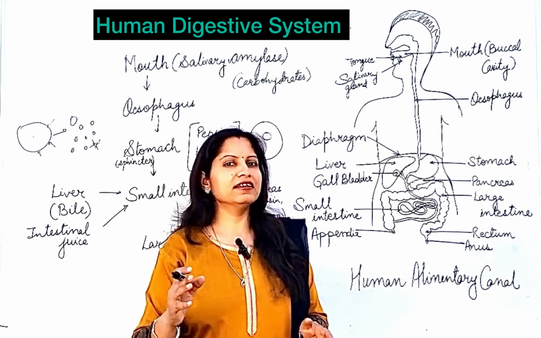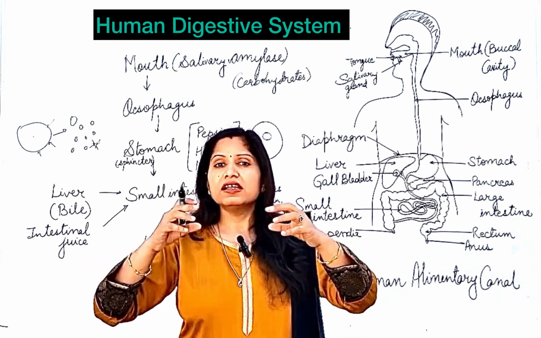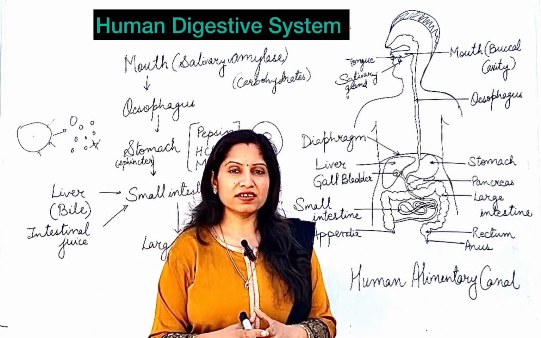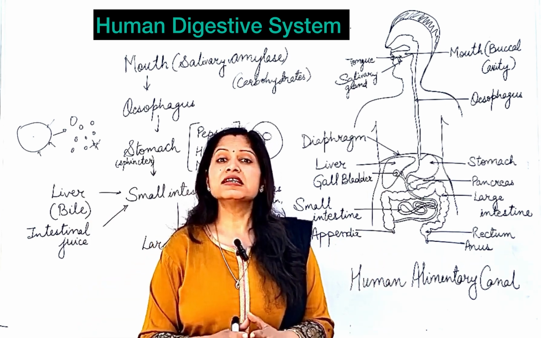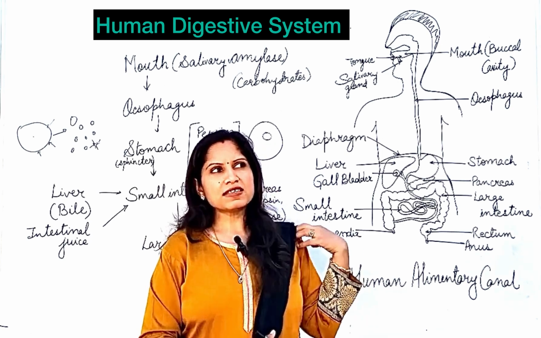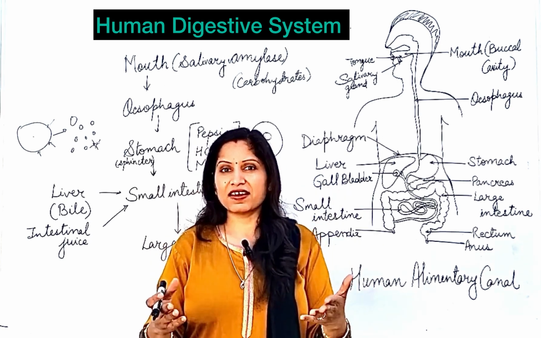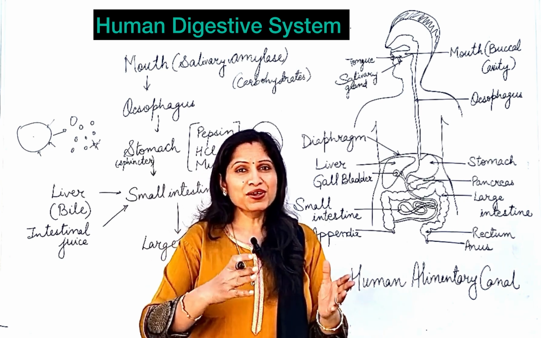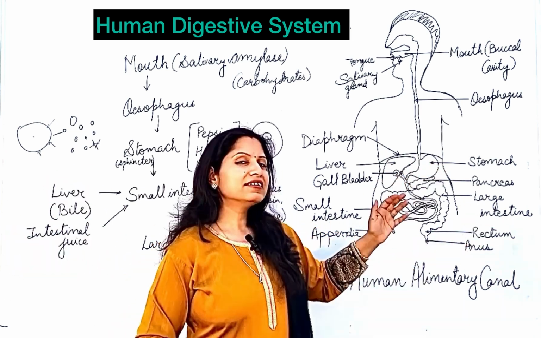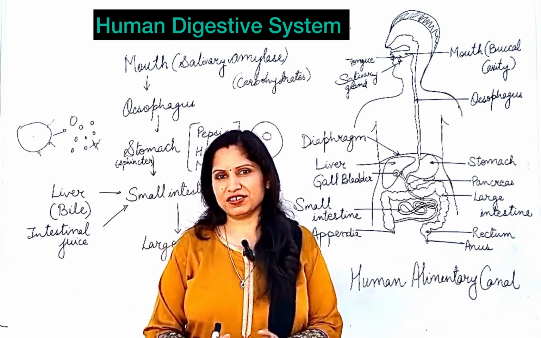But it's really the longest tube. The length of the small intestine is approximately 6 meters. And 6 meters is approximately the length of your mother's sari. So you can imagine how long the sari is. That is the approximate length of the small intestine.